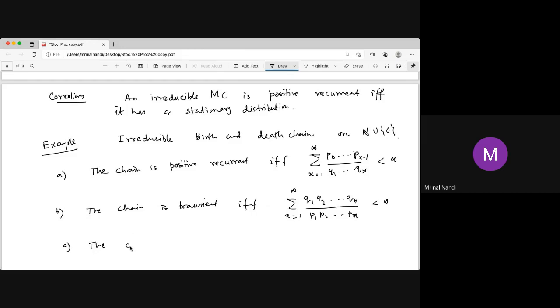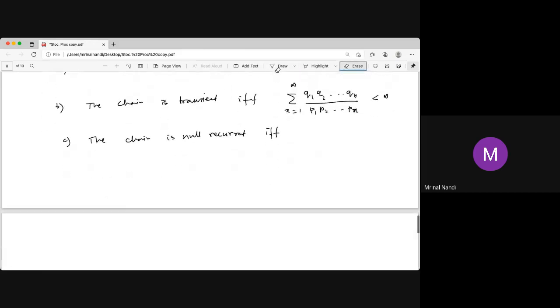The chain is null recurrent if and only if two things hold. Number one, the sum over x equal to 1 to infinity of p0 dot dot dot p(x-1) divided by q1 dot dot dot qx is infinite.